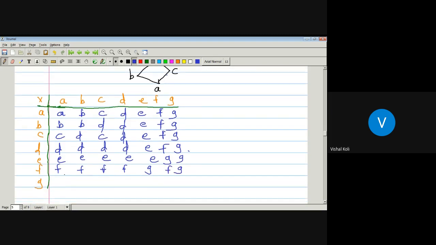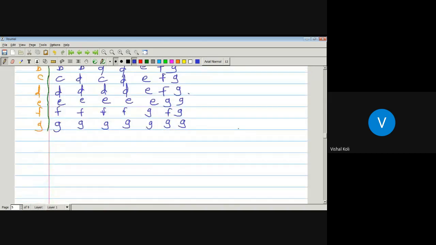Now the last element. G join A is G. G join B, G join C, G join D, G join E, G join F are all G. Okay. So from this table, the least upper bound of every two elements belonging to our corresponding poset exists. Now check for the greatest lower bound.